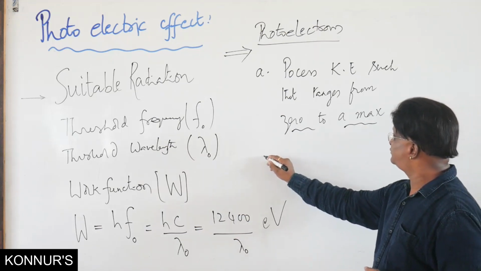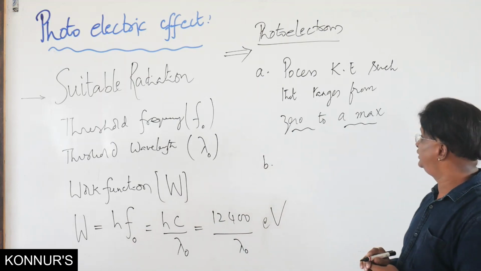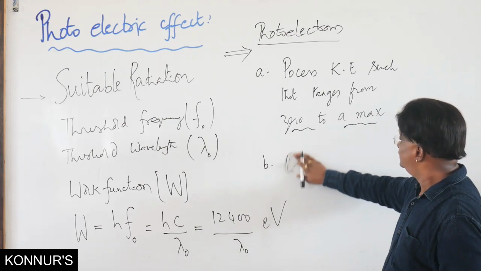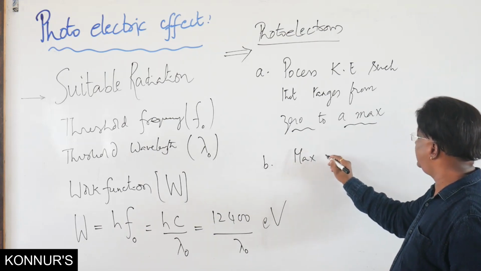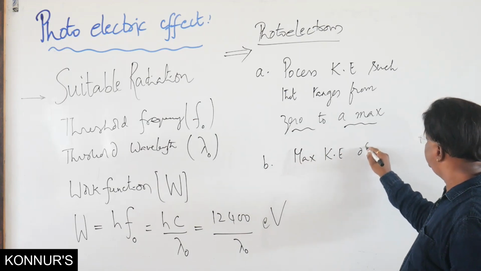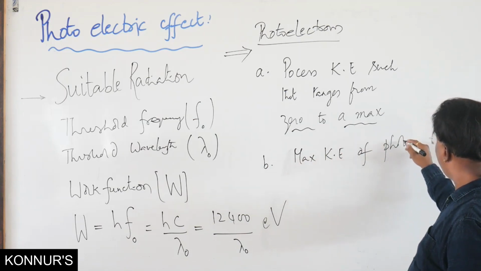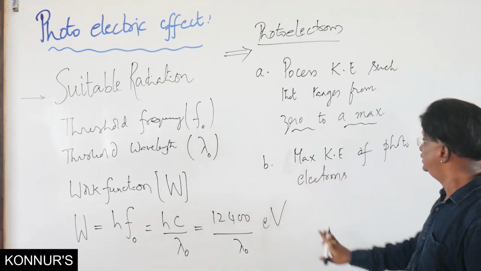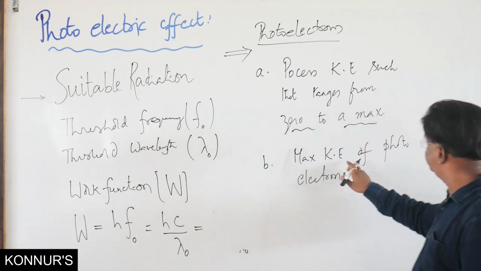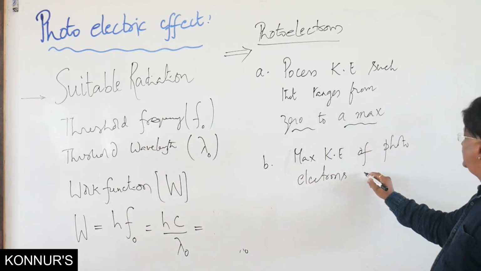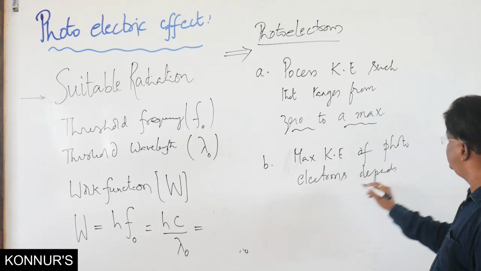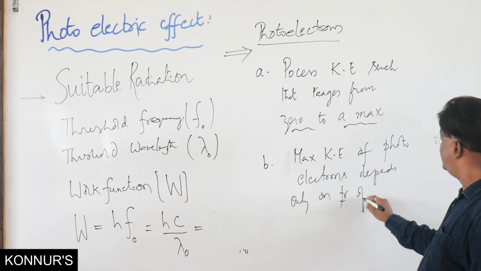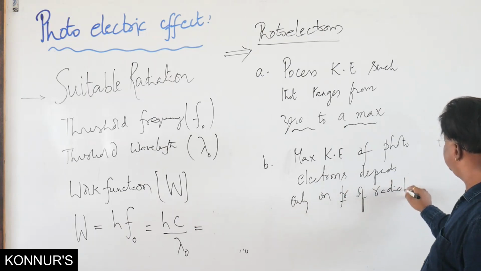So now, next point, another important point we are now writing: the maximum kinetic energy of photoelectrons. Remember, this statement is a very big statement. Maximum kinetic energy of photoelectrons depends only on frequency of incident radiation.